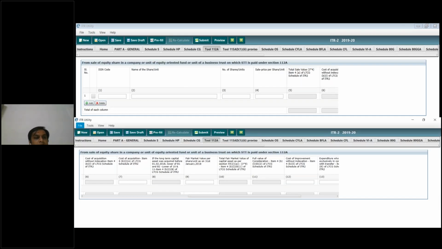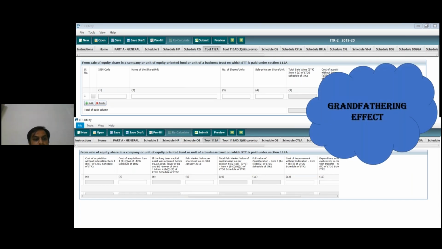112A is the same grandfathering effect. I had told you, we had covered it over there. This is the same. I just dragged down so that we can cover all the questions. ISIN code is a new concept which was exempted for last year's income tax returns. It was earlier compulsory for AY 19-20. Afterwards, they gave a relaxation for getting this ISIN code. So maybe for AY 2021, it would be compulsory.